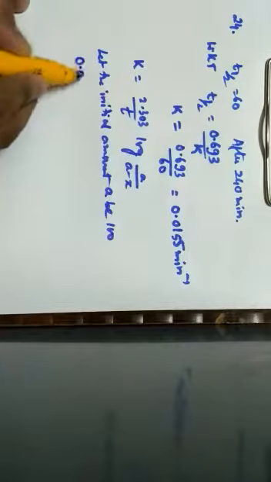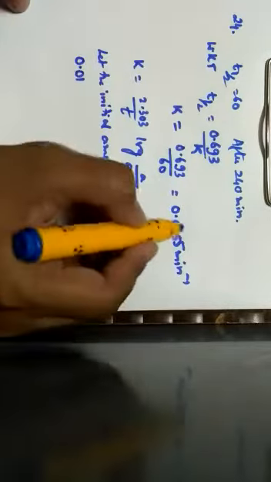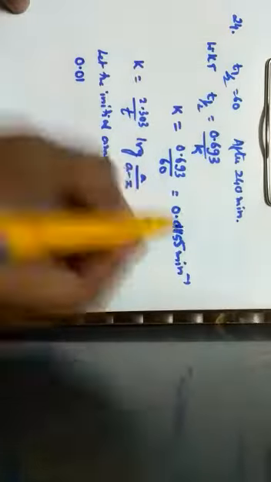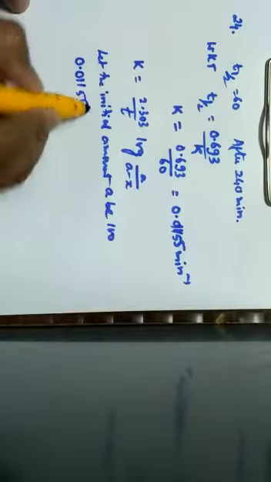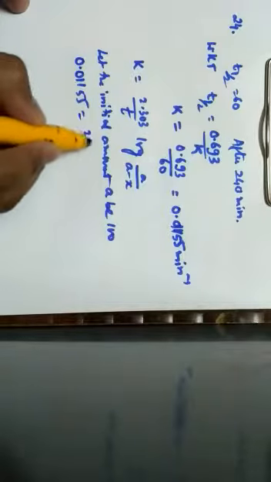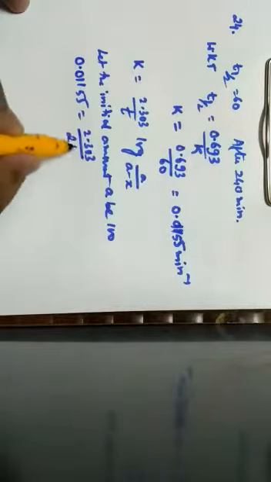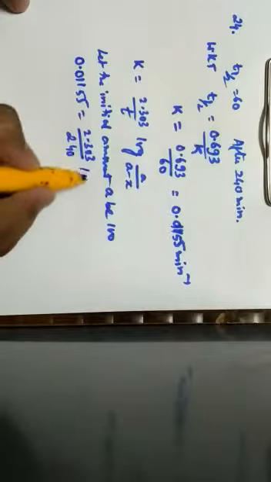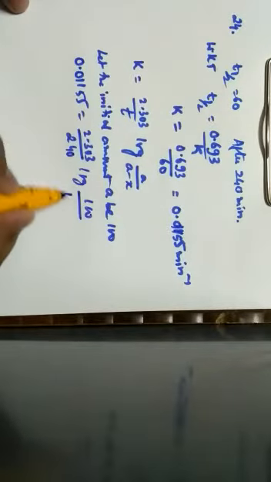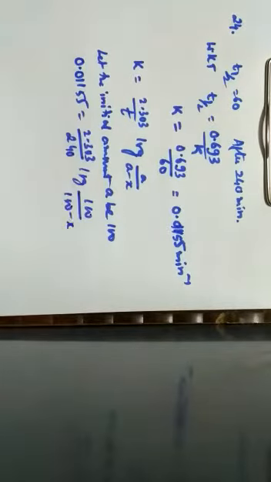Therefore, the value of K is 0.01155, which is equal to 2.303 by the time duration, which has been given as 240 minutes, into log of 100 divided by 100 minus x.